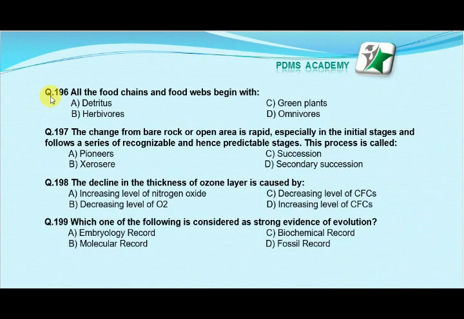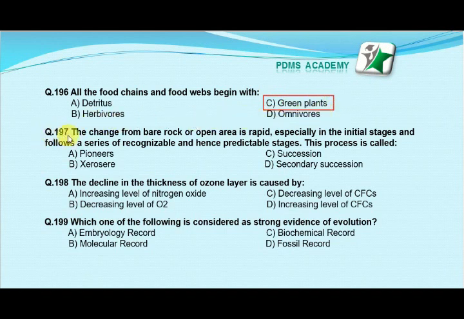Bismillahirrahmanirrahim. Our next MCQ is: all the food chains and food webs begin with option A detritus, option B herbivores, option C green plants, option D omnivores. Our correct answer is C, green plants.